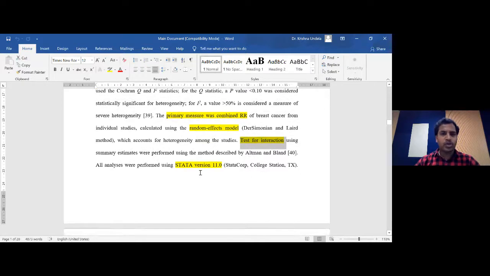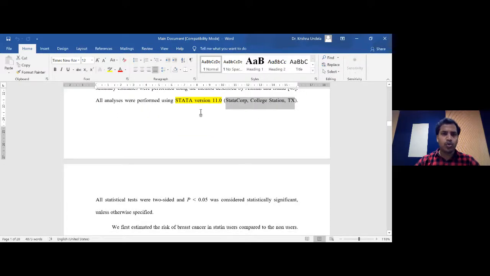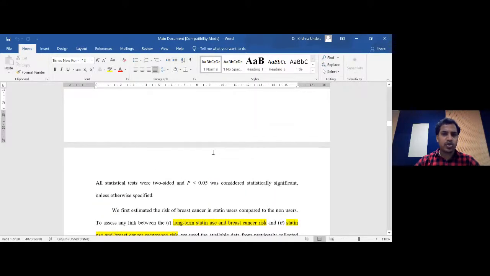And we need to also mention very clearly what kind of software we have used for this analysis and for producing the forest plots, funnel plots, and all those things. Which software we have used, we need to mention that very clearly, including the version number and also giving some reference information. If you use RevMan, you can mention you have used RevMan, and the current version of RevMan is 5.4. You can mention all those things very clearly in the statistics. So that's about the different statistics we have used.